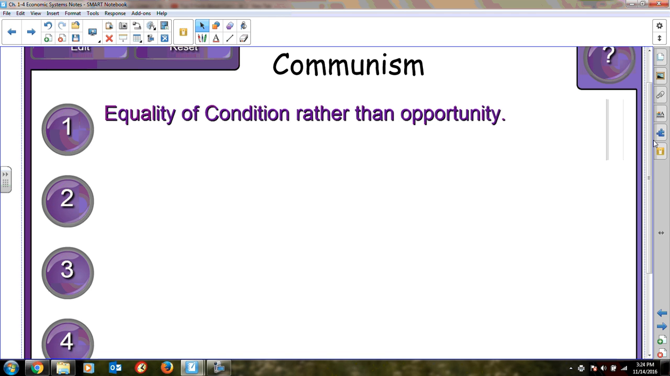Everyone is equal in their condition, meaning everybody has the same type of house, same amount of property. If there's no haves and no have-nots, then there is no need, no jealousy, and there's therefore no war, nobody wanting to take what doesn't belong to them.